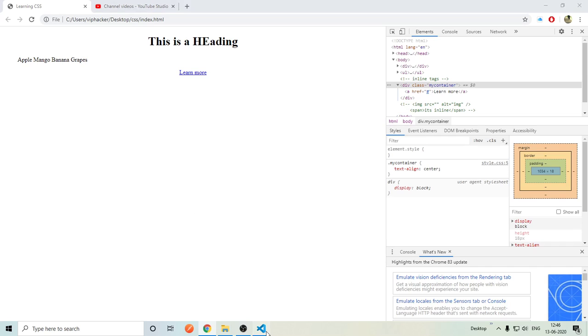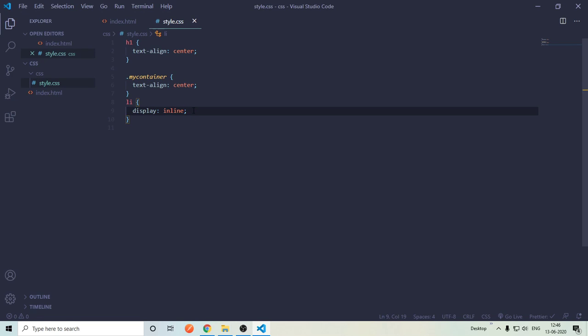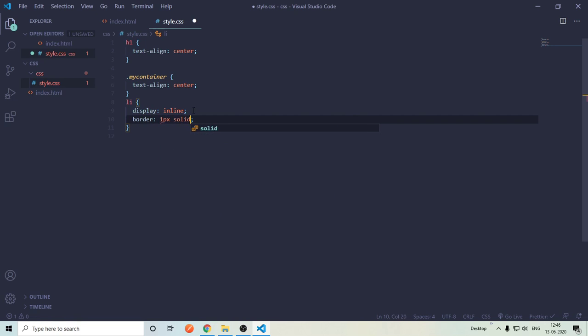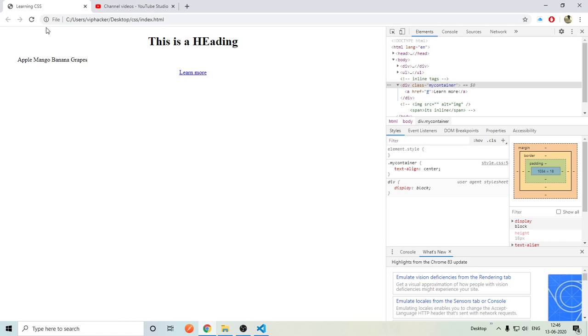Cool. Okay, now I will give each li a border. Let's say border 1 pixel, solid and green. Refresh it. Wow. Now I want to give a space between them. How do I do that? I will give margin or a padding to the left and the right side of each of them.